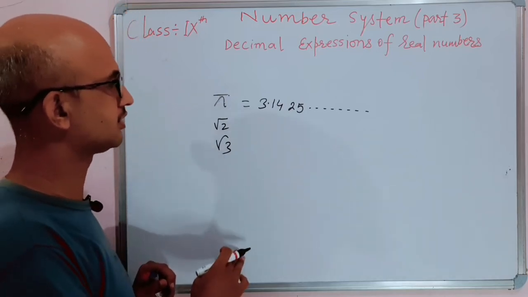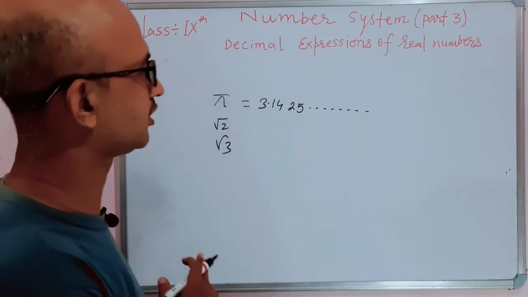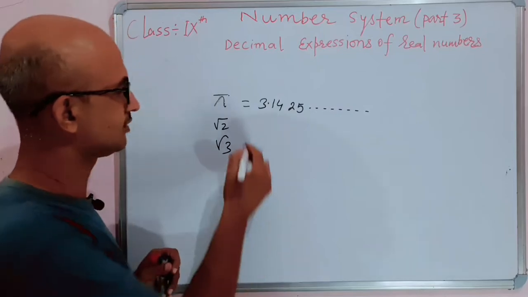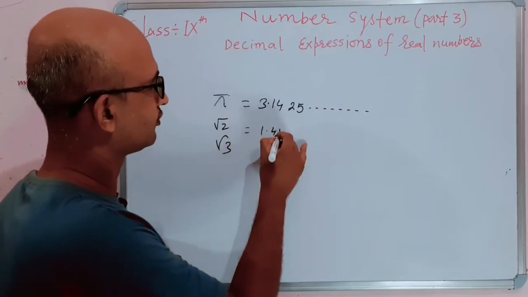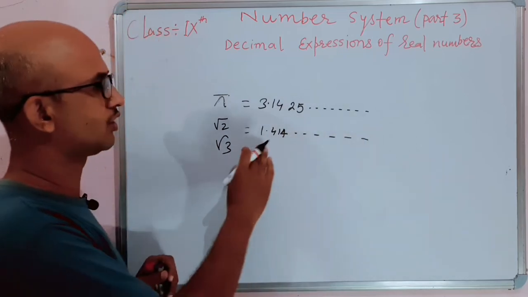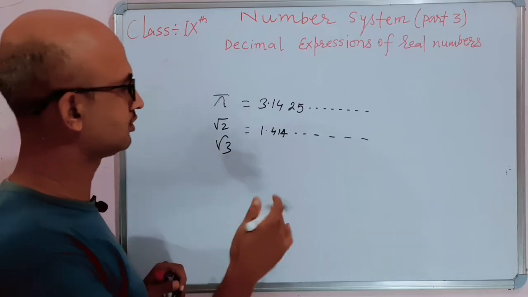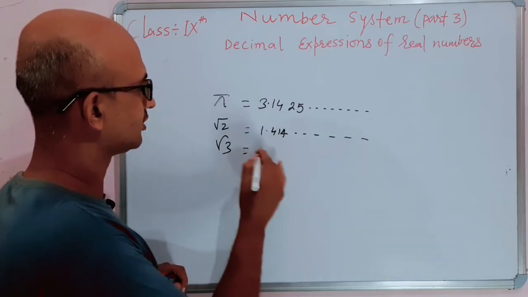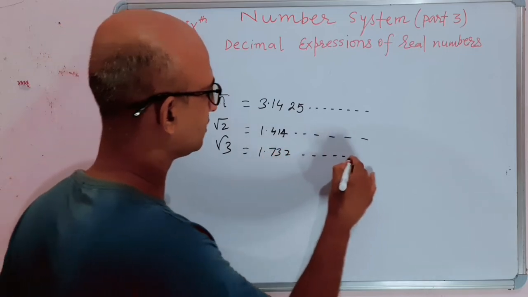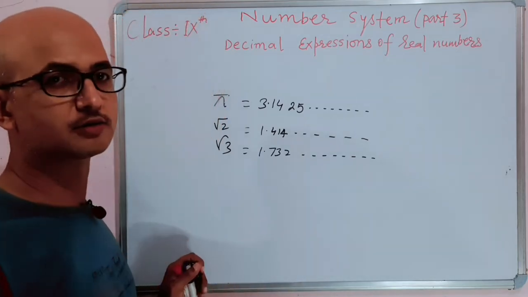That is, the decimal expression of pi is non-terminating, non-repeating. Similarly, the value of root 2 is 1.414 and so on. It is also non-terminating, non-repeating. The value of root 3 is 1.732... It is also non-terminating, non-repeating.